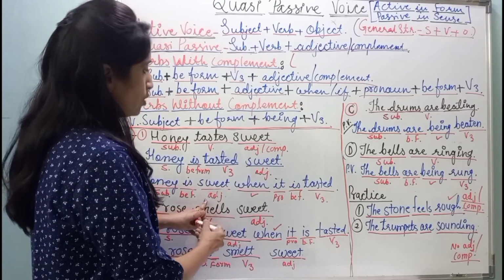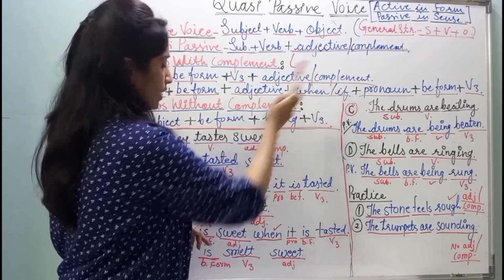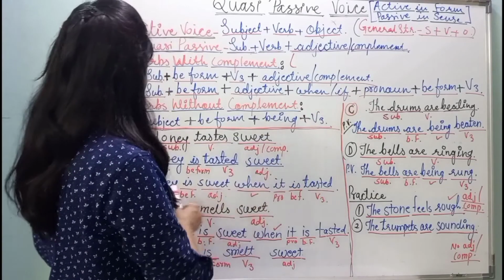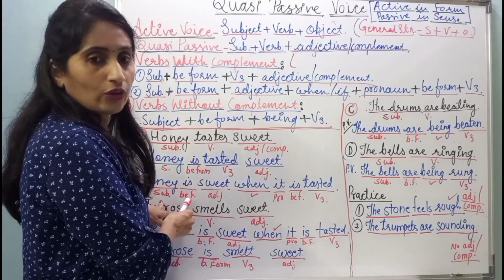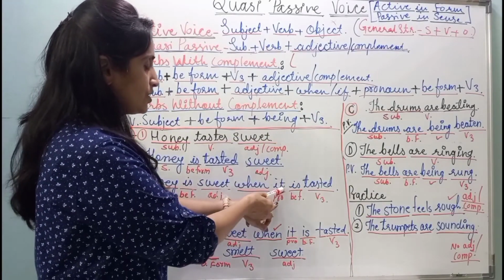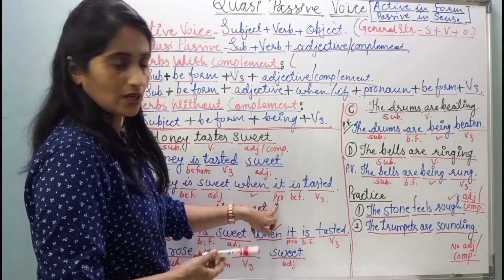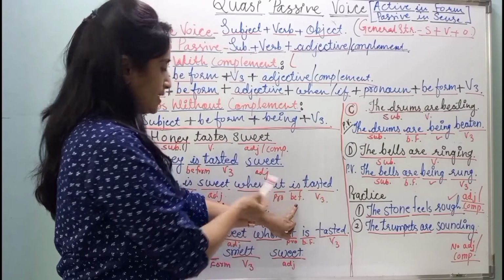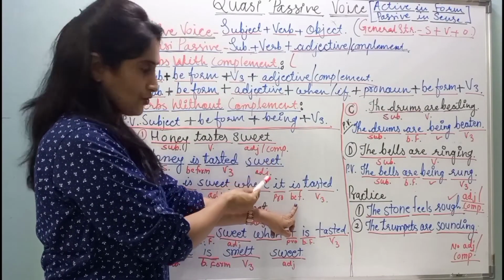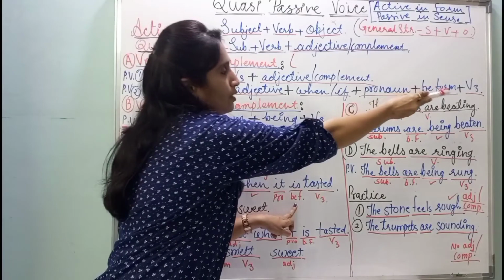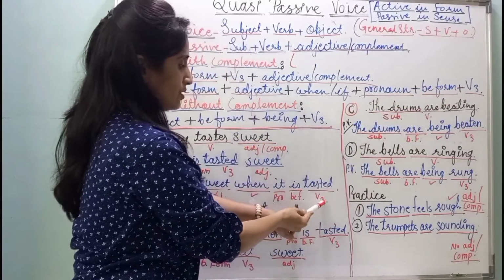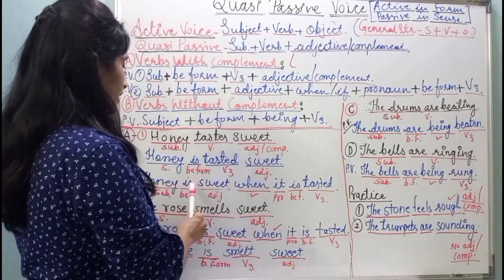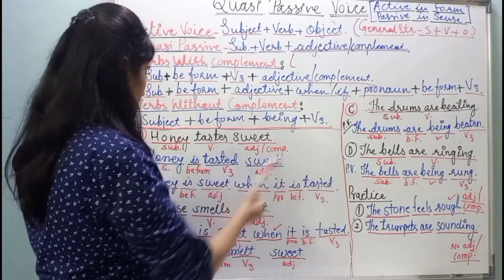Then what? You can write either "when" or "if". I have written here "when". And then what? Pronoun. Honey is non-living, and so I have written here the pronoun "it". And then again what? Be form. And it is "is", as the sentence is in present tense. And finally what? V3. And so, it is written here "tasted". So, the conversion of the sentence is: Honey is sweet when it is tasted.